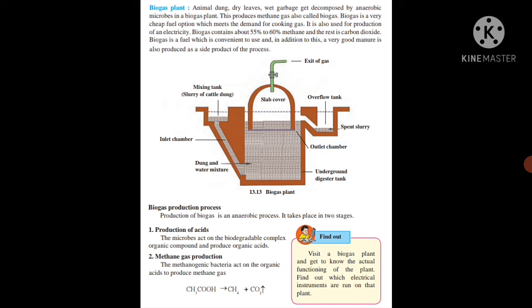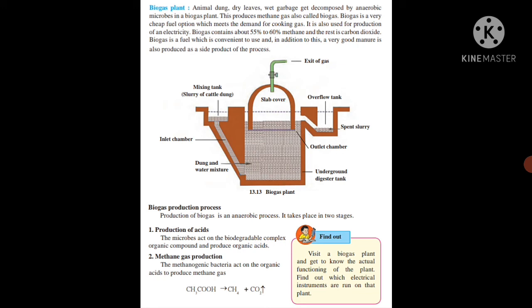Due to the anaerobic microbes, it decomposes, and a mixture of methane and carbon dioxide gas is formed, which is collected below the slab cover and then taken out from the gas exit. There is one more tank on the right hand side, the overflow tank. With the help of this overflow tank we can take out spent slurry and use it as manure in the field. So this is the structure of a biogas plant.